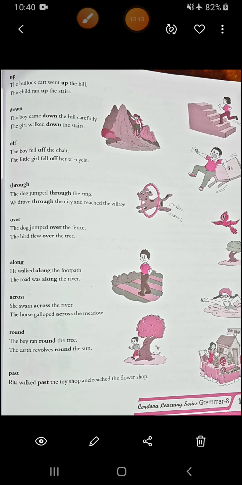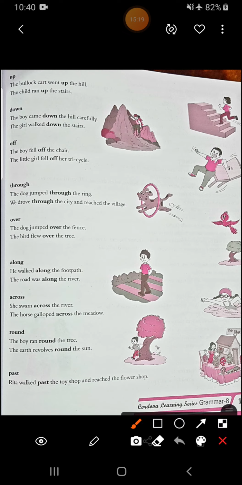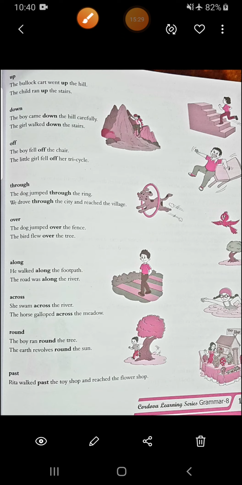Same thing is there. Round. The boy ran round the tree. You can see that he is in this circular motion. Again, it is showing direction. He's moving round the tree. Then the earth revolves around the sun. You know what that means. Then past. Rita walked past the toy shop and reached the flower shop. Means she skipped that toy shop and reached the flower shop.